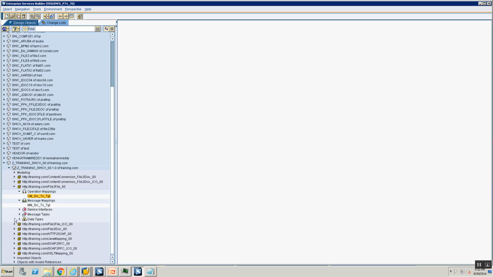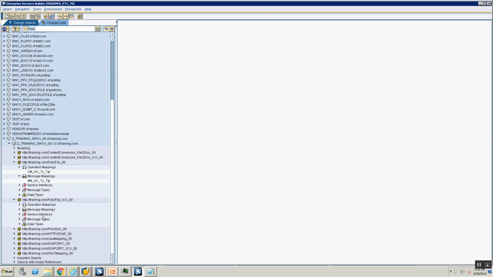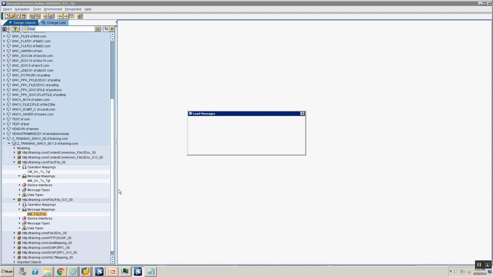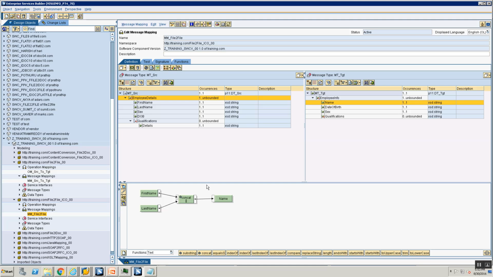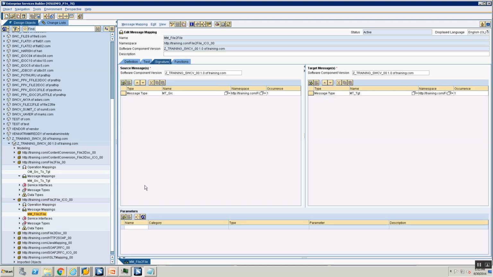Now let's look at file-to-file ICO00. How do we do parameterized mapping for integrated configurations? So let's go into the message mapping. I'm in file-to-file for integrated configuration. Again, I'm going to my concat function, I'm going to my signature functions, and I'm going to call it concat delimiter for now.